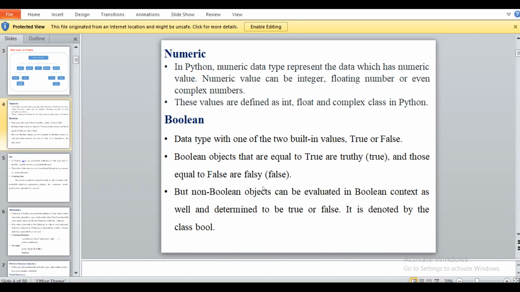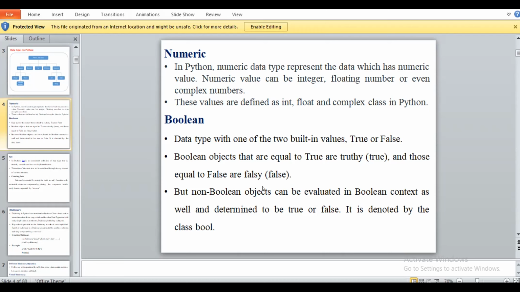Okay. So here, but non-boolean objects can be evaluated in a Boolean context as well, and determined to be true or false, if denoted by the class bool. Means for that also we have a class, like we are finding the type of object, that is the data type, like integer, character, like that.